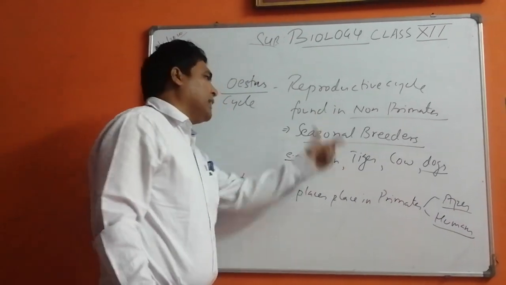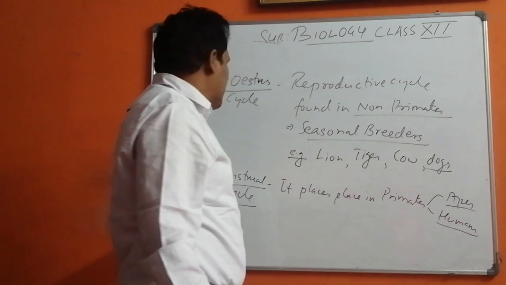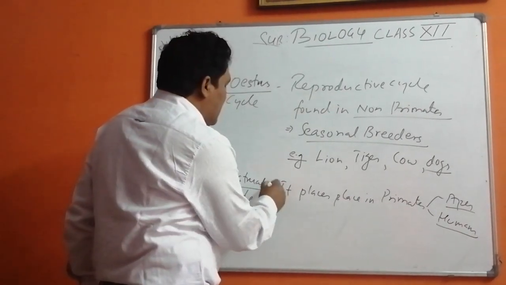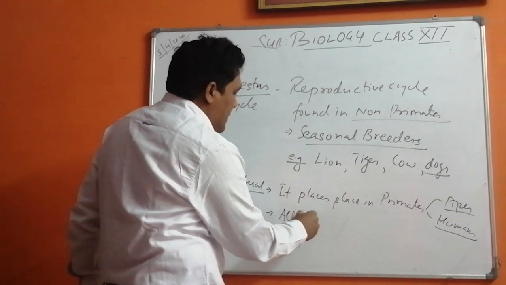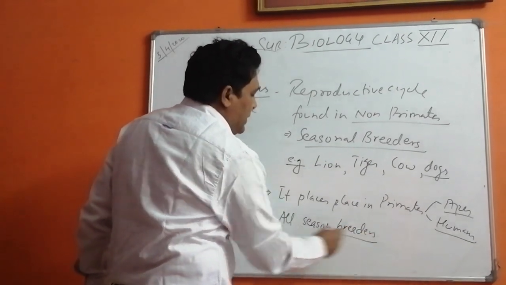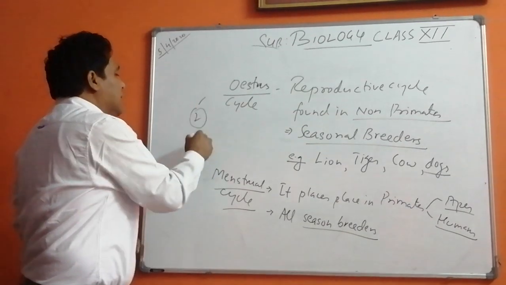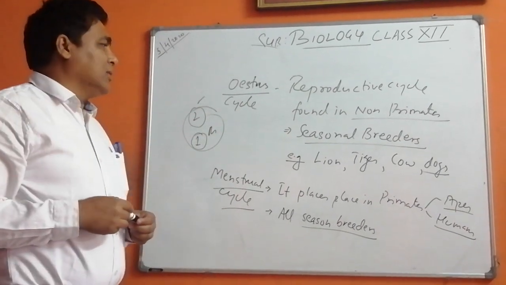When we talk about placental mammals, both are placental mammals, but primates are those in which the menstrual cycle takes place, and they are all season breeders. Now these are the two points which are very important. It can come in two marks or one mark, so if it comes, you have to write it like this only.